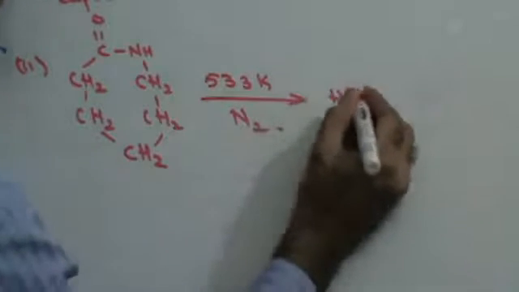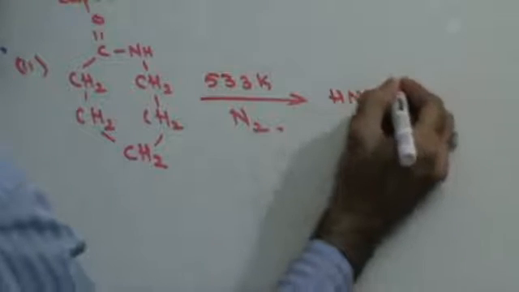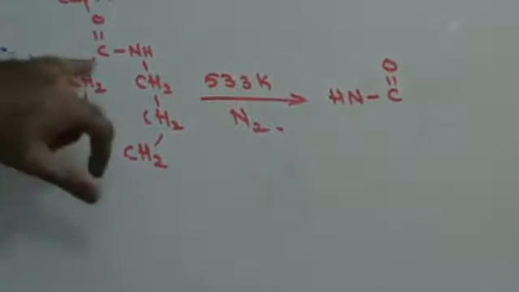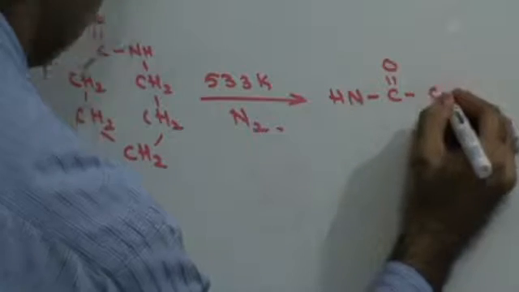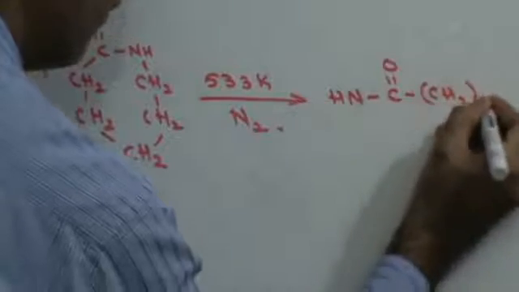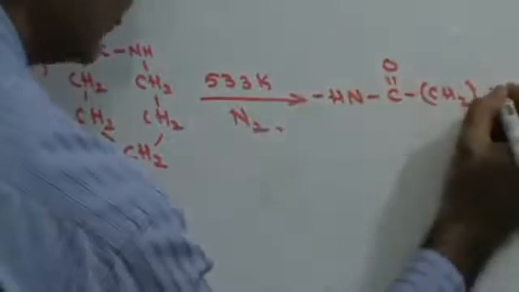Right? The bonds would break to polymerize to give you a straight chain compound that would be HN. That's your amine group. CO. Right? And balance how much I have? I have 5 C's and 10 H's. So that is CH2 5, but in a straight chain.